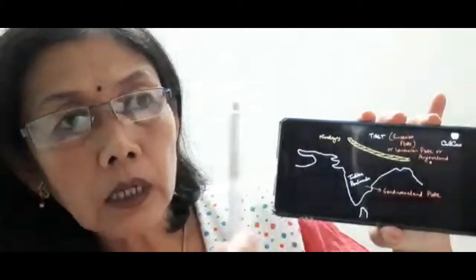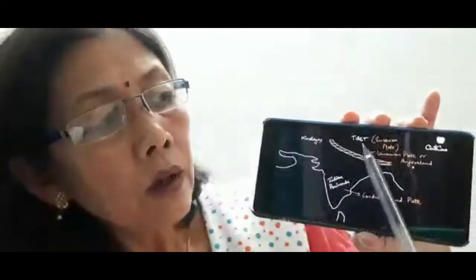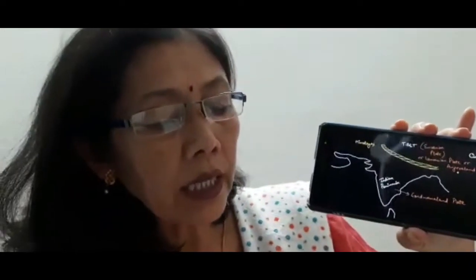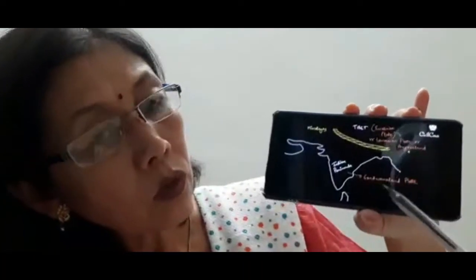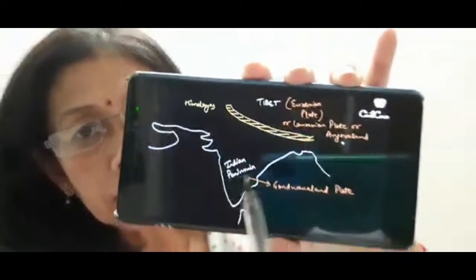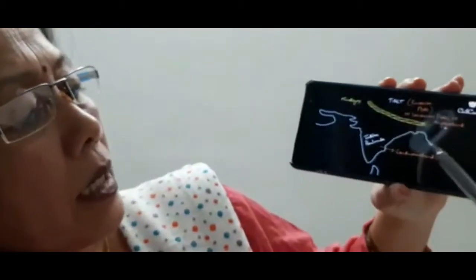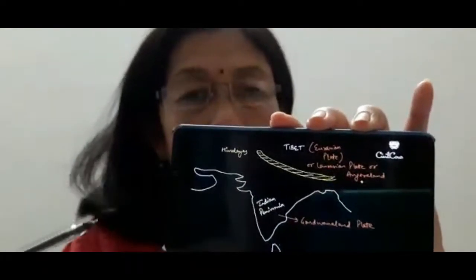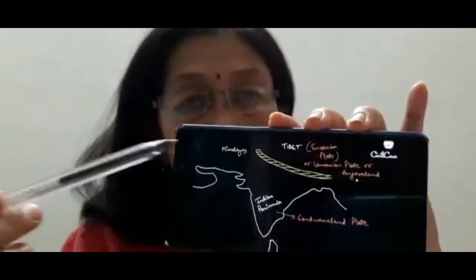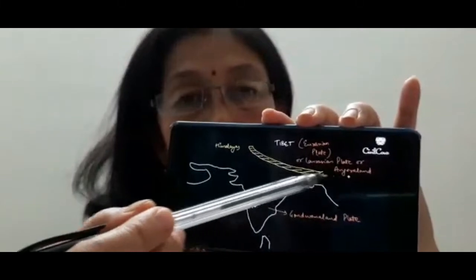The whole continent was joined together. The northern land was known as Angara land, and the southern one was known as Gondwana land. You can see there, Angara land was the northern one and Gondwana was the southern land. And in between them, what was there? The Tethys Sea.